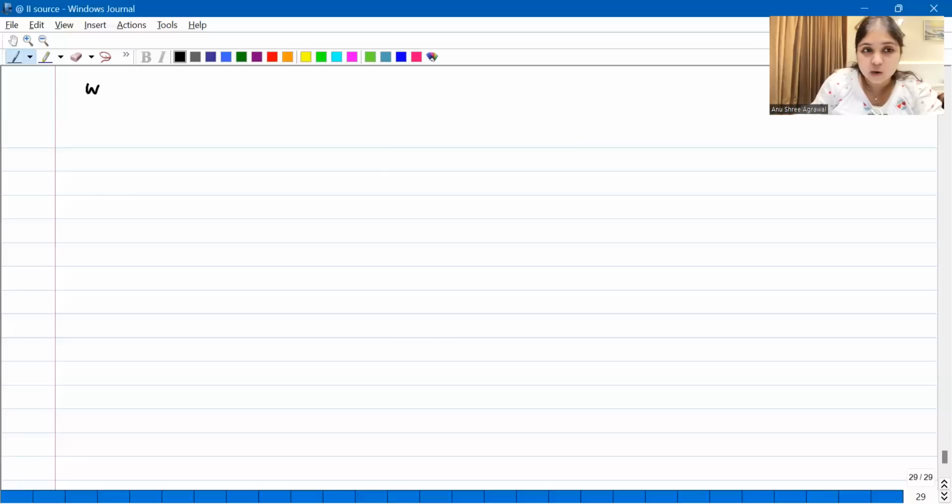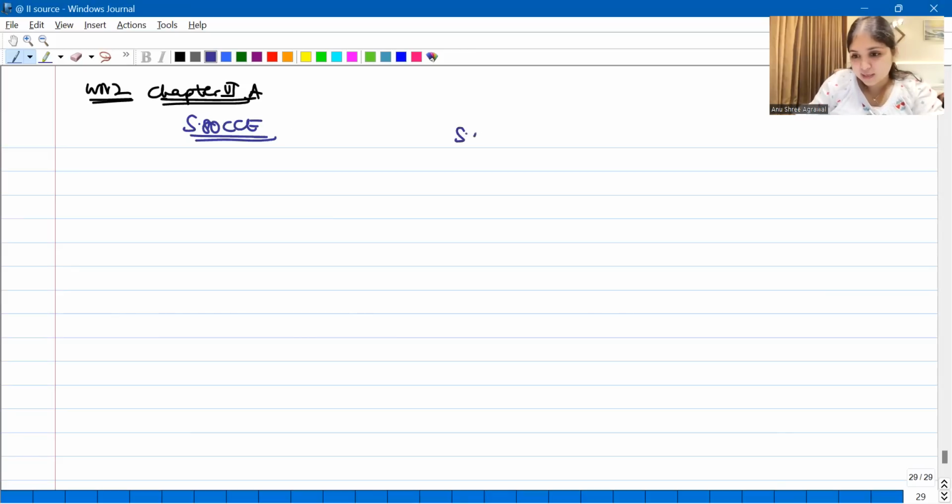Simultaneously, now itself I'll open working note number 2 for chapter 6A. So it will go to 80C, and 80C will go to which section? 80C will go to section 80CCE. 80CCE says that 80C plus 80CCC plus 80CCD subsection 1, all three put together should not exceed 1,50,000. So we have housing loan principal repayment.